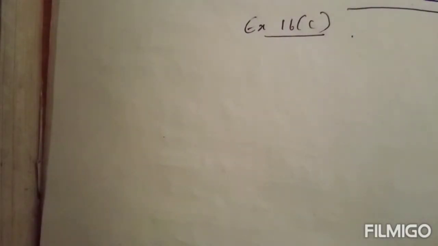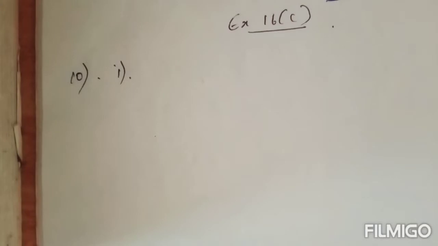So we have been discussing chapter 16, percentages, in that exercise 16C. Next, 10th question: only 1/5 of water is available in liquid form. This limited amount of water is replenished and used by man recurrently. Express this information as percent, showing first, water available in liquid form, second, water available in frozen form.